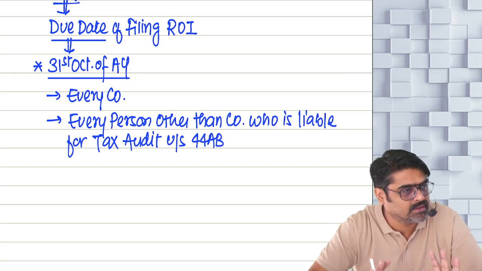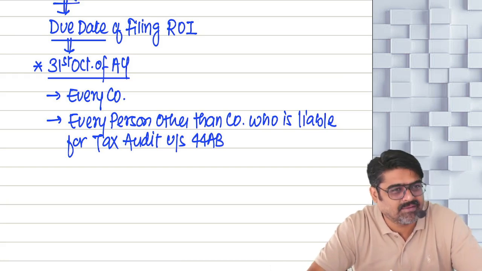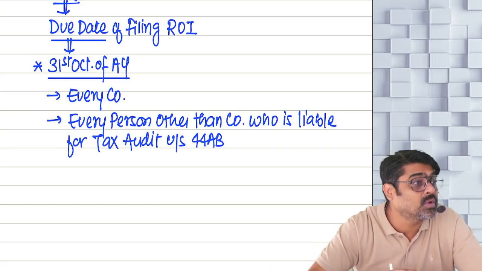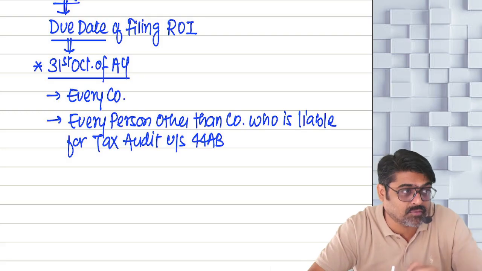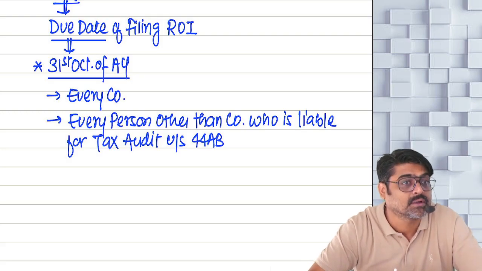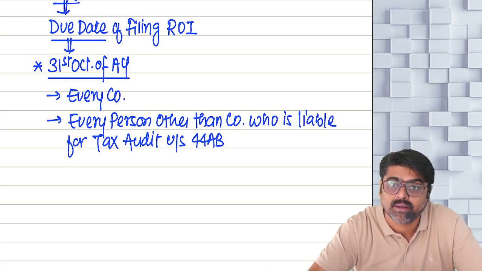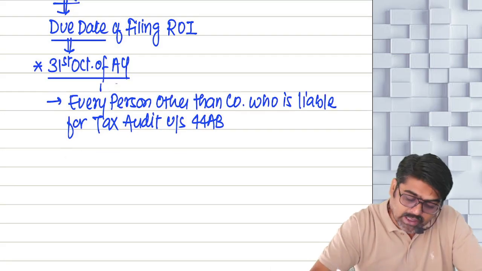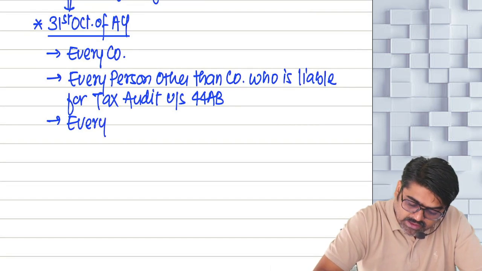For every company, the due date of filing ROI is 31st October. And for every other person, the due date will be 31st October only if that person is required to get the books of accounts audited. So if you are covered by 44AB provision, tax audit provision, for you the due date of filing return of income will be 31st October of the assessment year. Yes or no?